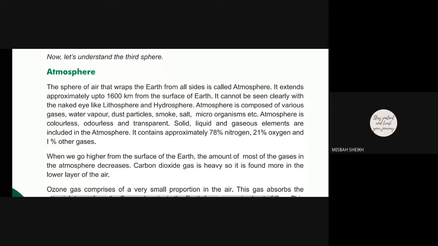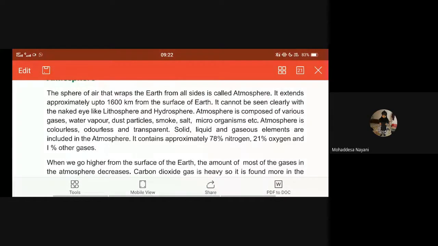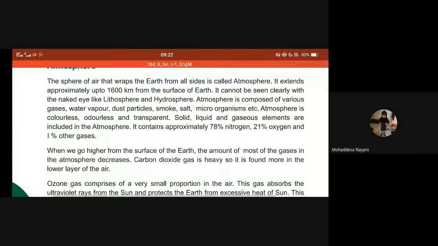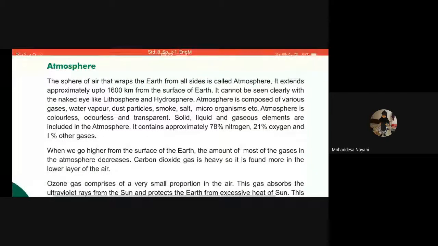Sphere of air that wraps the Earth from all sides is called atmosphere. How many kilometers is it from the surface of the earth? 1600 kilometers. Okay. What is it composed of? Of various gases, water vapor, dust particles, smoke, microorganisms, salt, etc. Characteristics of atmosphere.